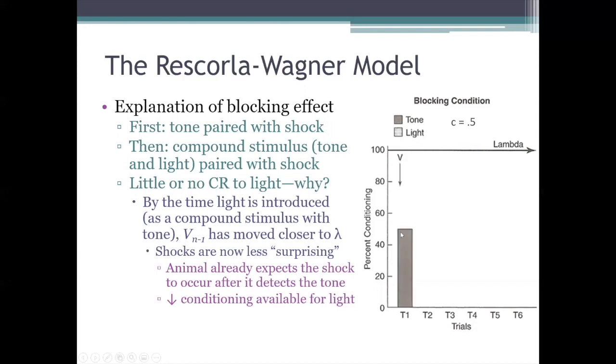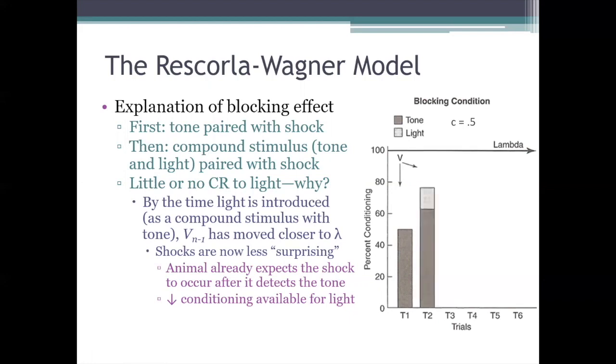As a result of that first pairing between just the tone and the shock, V increases from 0 to 50. So it gets halfway to lambda, halfway to the maximum strength that the conditioned response can reach. That first trial makes the shock, the US, a more expected event for the animal. The animal is learning to expect the shock after it hears the tone.